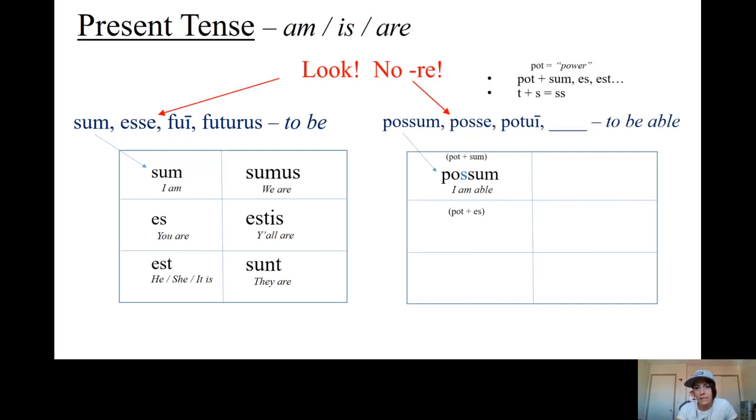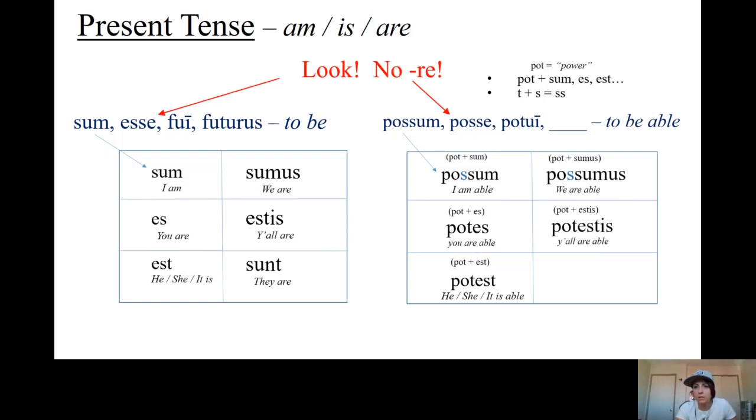Now pot plus es, nothing unusual, it's just potes, you are able. Pot plus est is just potest, he, she, it is able. Now, pot plus sumus has a T before an S, so it's going to become possumus, we are able. Pot plus estis is just potestis, y'all are able. But pot before sunt becomes possunt, they are able.